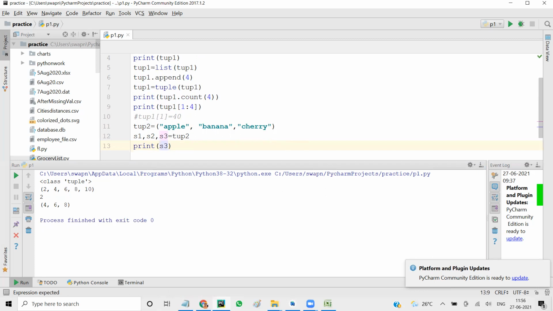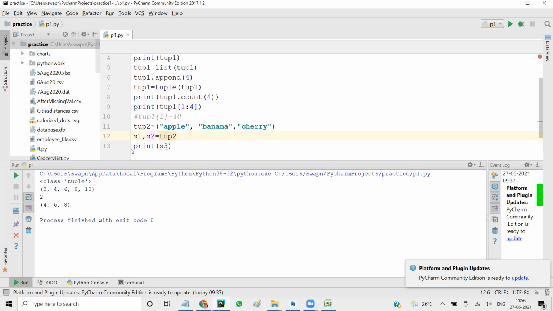But you have to remember, if you have three values in the tuple, apple, banana and cherry, you need to have three variables. I cannot say s1, s2 equal to tup2.